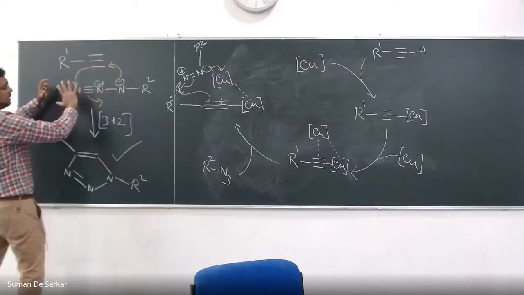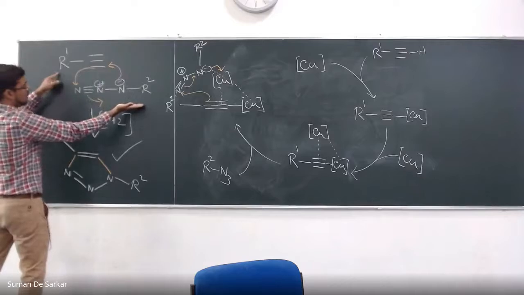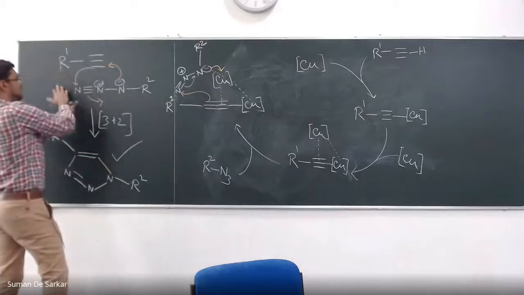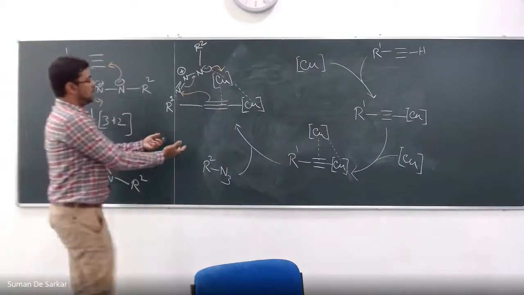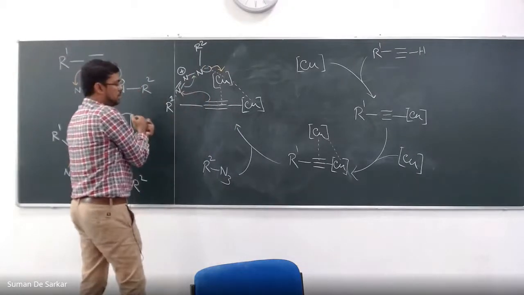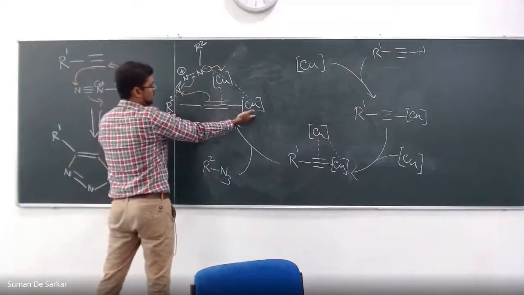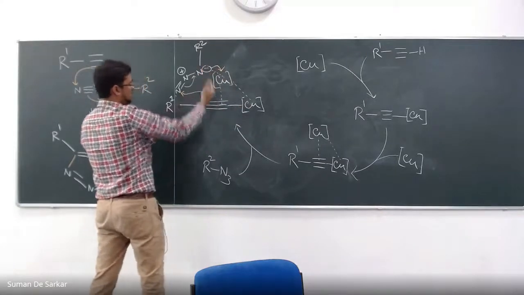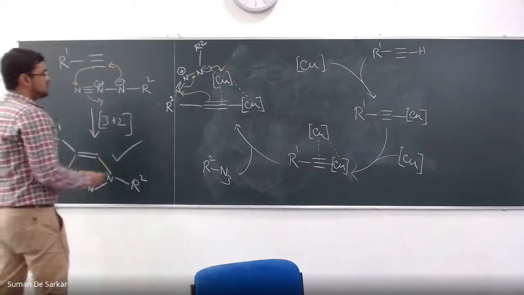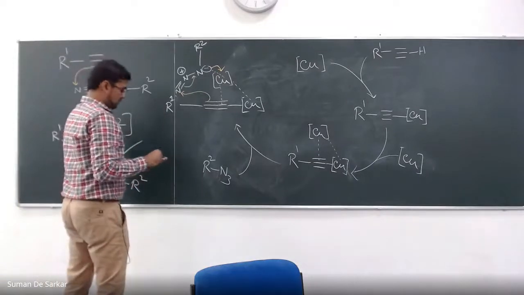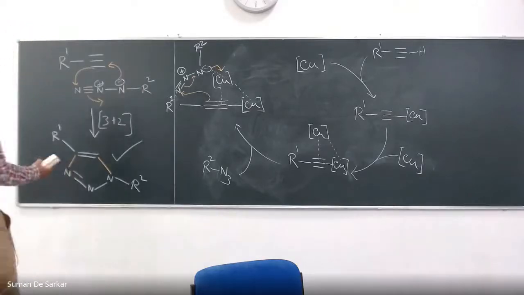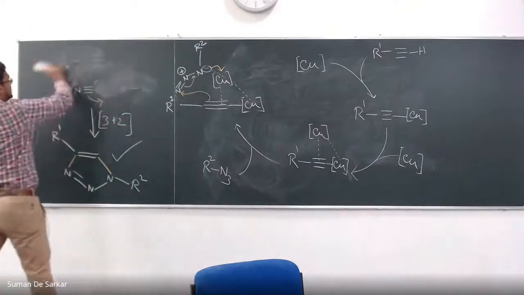It just happened randomly. There are two options: one option that R1 and R2 are away from each other, and one I have erased already, where you just turn it around and R1 and R2 are close to each other. But with the copper, there is no possibility that this R2 comes this side. Because this is holding this one, and this is holding this one, this makes sure that R1 and R2 are away from each other. Once you form this, you have two more steps. I will go this side. The board is a bit small for this big mechanism. I'll erase this and go from this side.